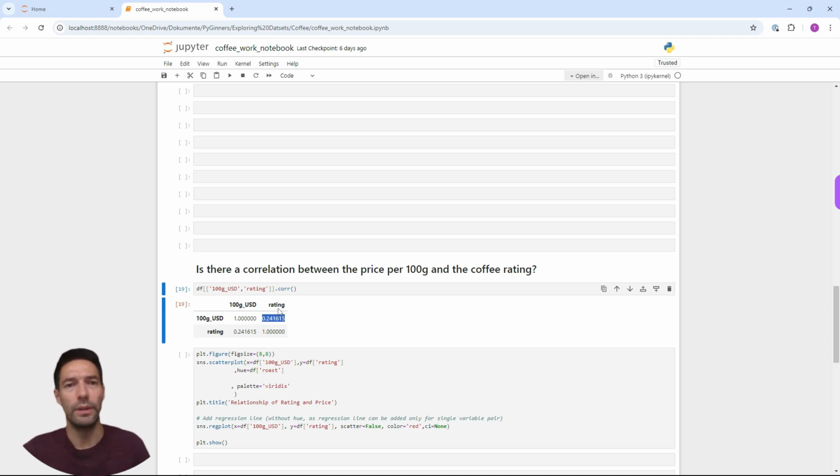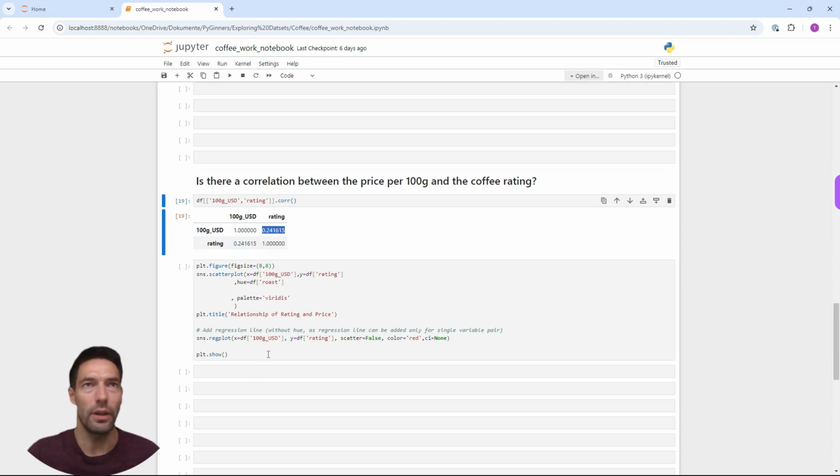And if we wish to label the strengths of the correlation for absolute value, 0.24 is regarded as rather weak correlation, and a strong correlation would be something above 0.6 up to 1 as a very strong correlation.